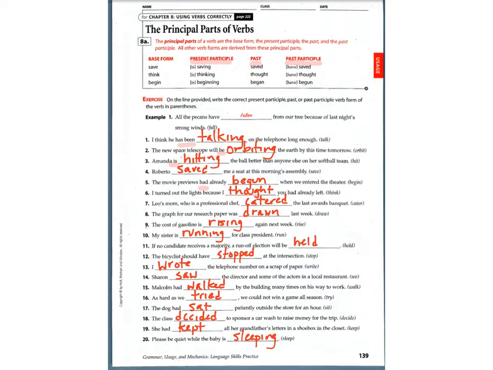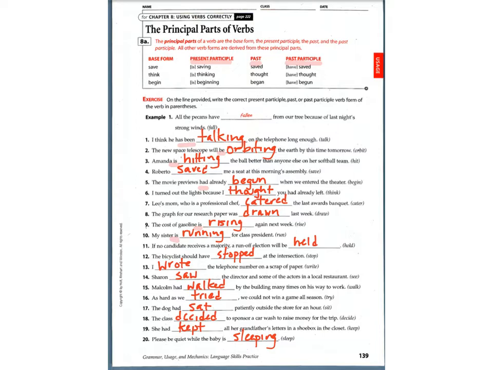Same with seven. Eight is going to be the past participle form, but it's used as a predicate adjective because we have that linking verb was. And number nine, we have a form of be, is, so that's why we go with rising. Same with ten, so nine and ten are both present participles. Eleven is going to be a past participle. It's a predicate adjective, so it's going to be held.